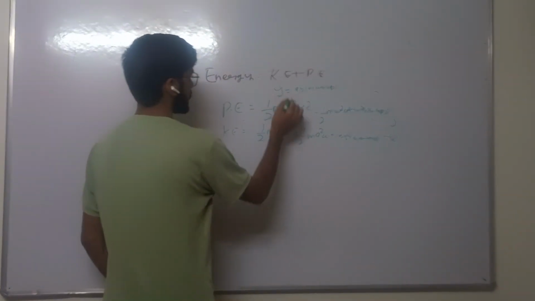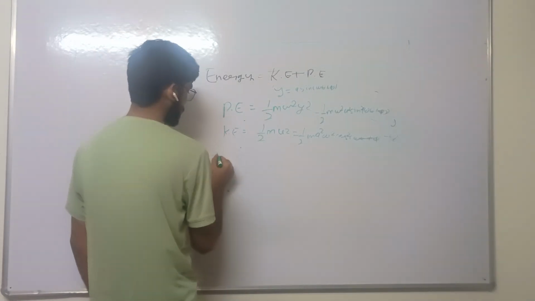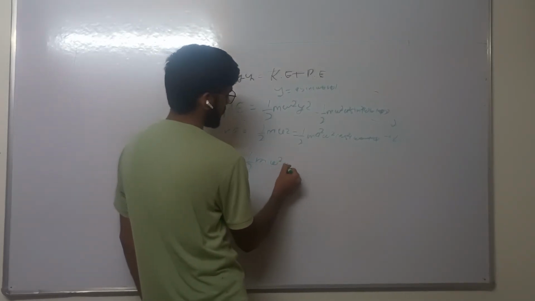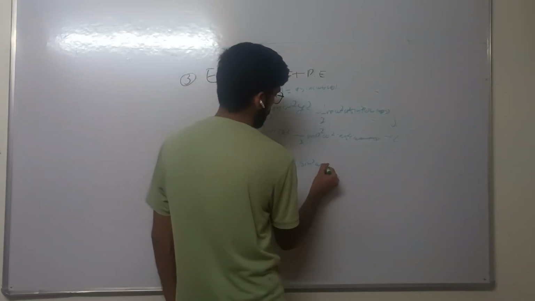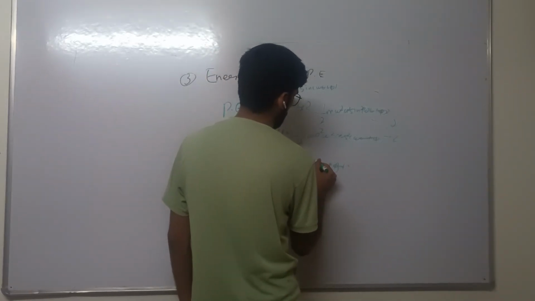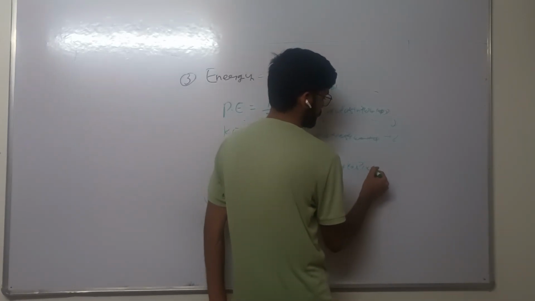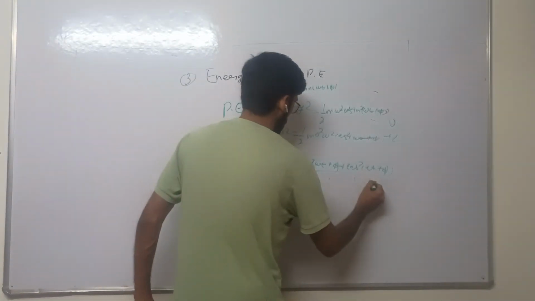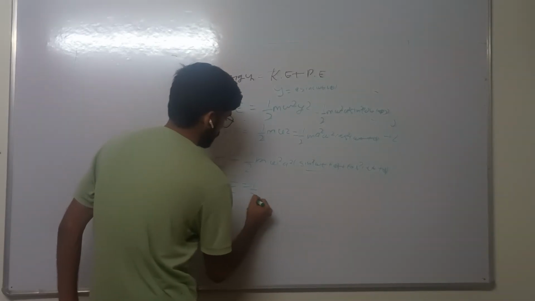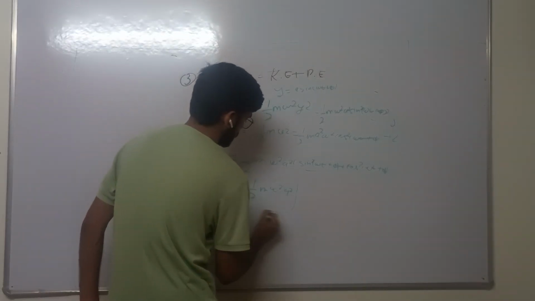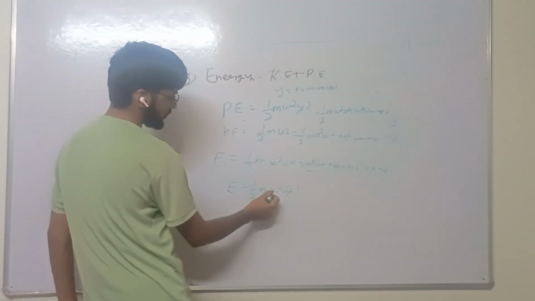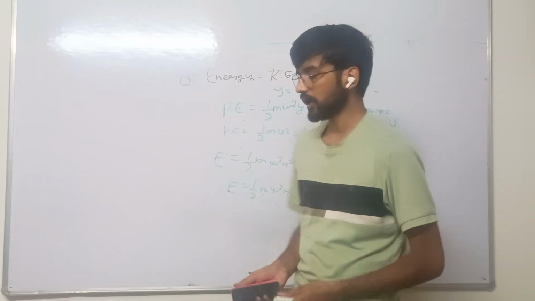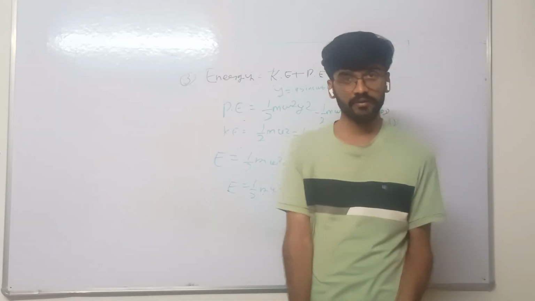Let us put these values of kinetic energy and potential energy in the total energy equation. We get total energy of particle E equals 1 by 2 m omega square a square [sin square(omega t plus phi) plus cos square(omega t plus phi)]. We know that sin square plus cos square equals 1. So E equals 1 by 2 m omega square a square. Here omega is constant and a, the amplitude, is constant. It means that during the motion of particle in simple harmonic motion, total energy of particle is constant.